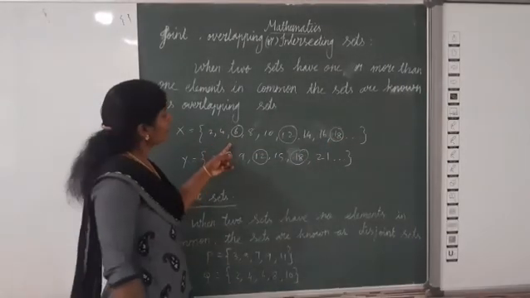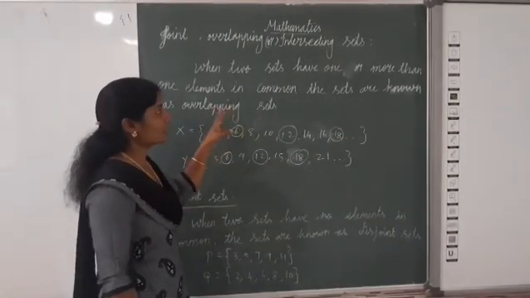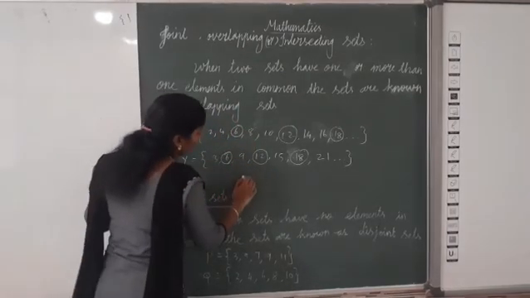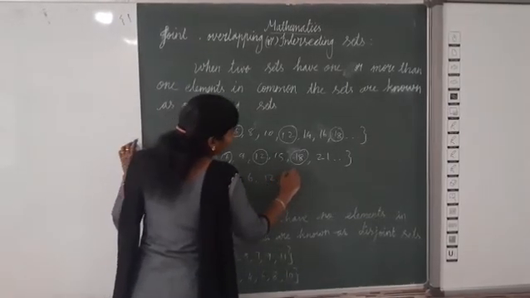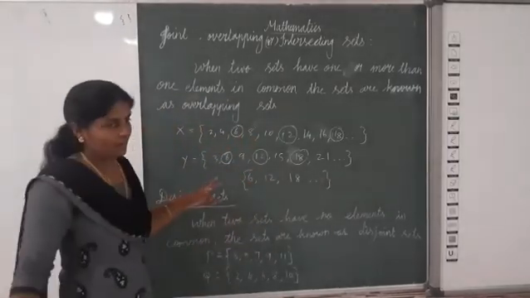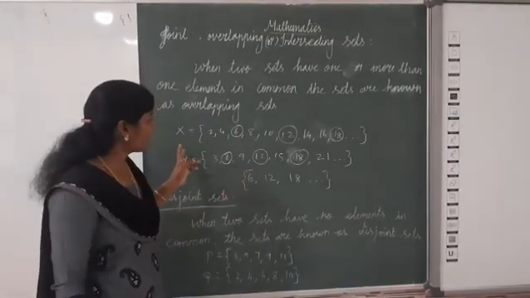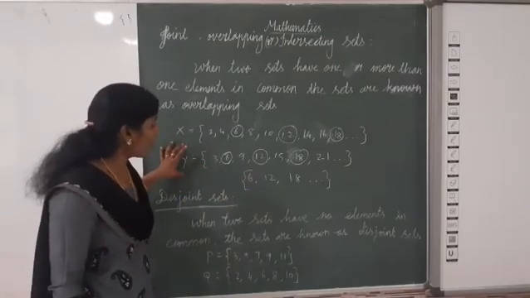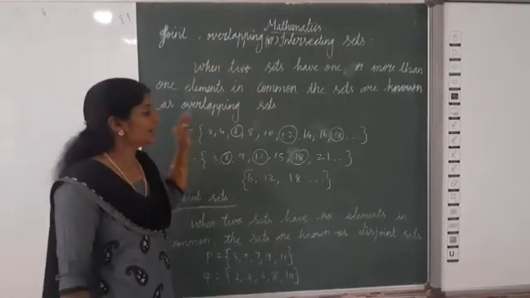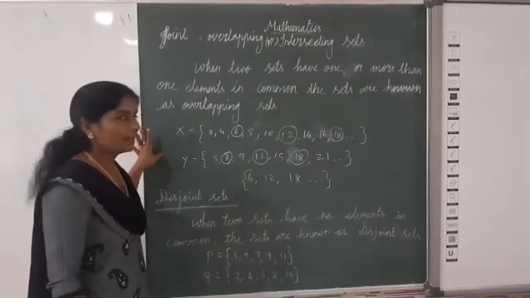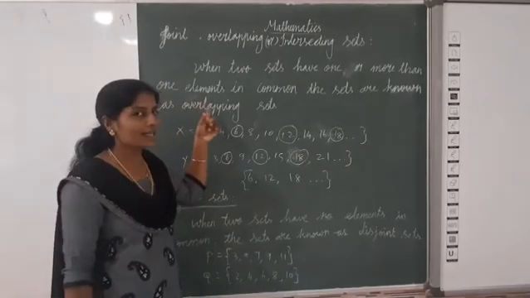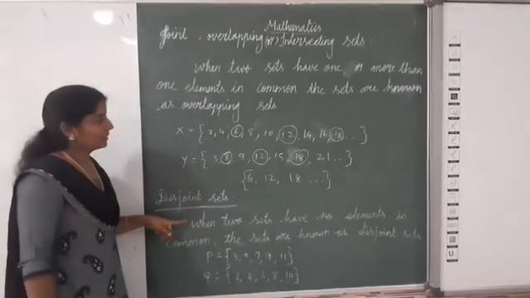Now listen here. One or more than one elements is common means that is called overlapping set. Isn't it? Now here what are the elements common? 6, 12, 18, etc. More than one element is common. So we can say X and Y are joint set or overlapping set or intersecting set. Clear? Now, next one is disjoint set. This is joint set. This is disjoint set. Opposite, isn't it?